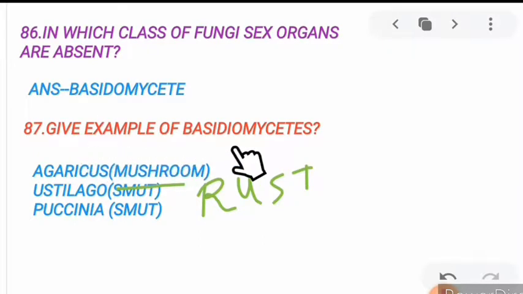Give examples of Basidiomycetes. 3 examples in your NCERT book. First of all is Agaricus. It is also known as mushroom. Ustilago. It is also known as smut. And Puccinia. It is also known as rust. And Puccinia is the cause of white rust.